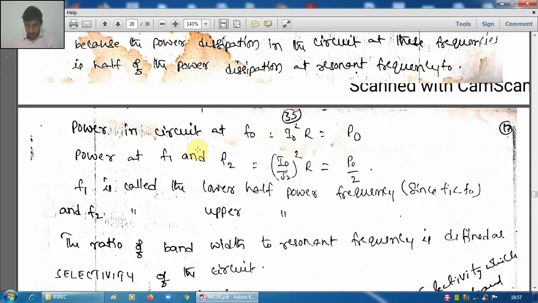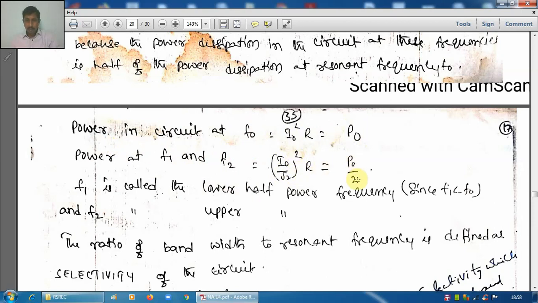Now, I said just now, these F1 and F2 are also called half power frequencies. Why they are called half power frequencies is explained here. Power in the circuit at F0, the resonant frequency, is I naught square R, if you denote it as P naught. What is the power at F1 and F2? It is I square R, but I at F1 and F2 is I naught by root 2.